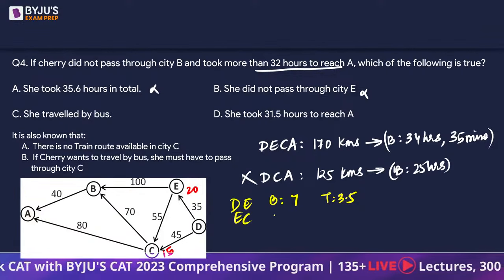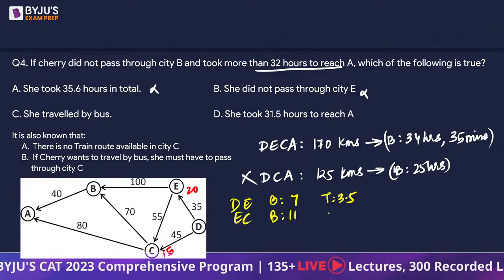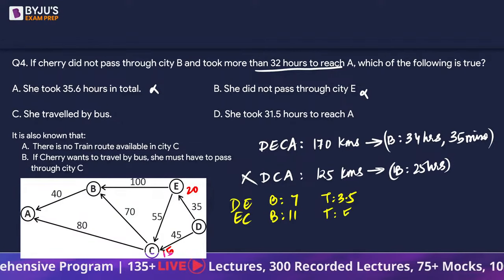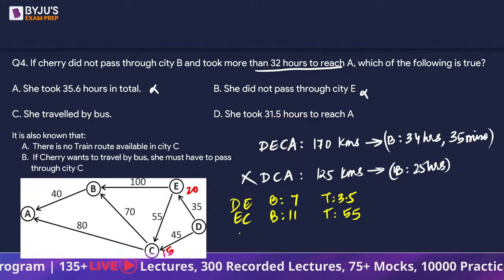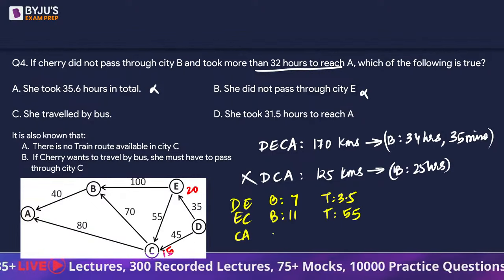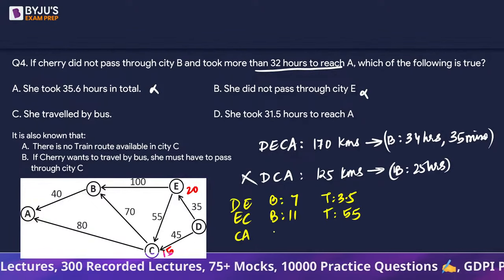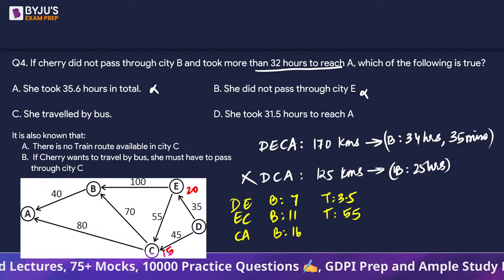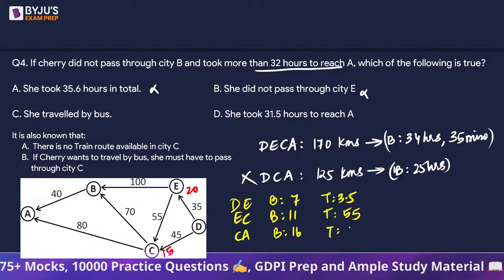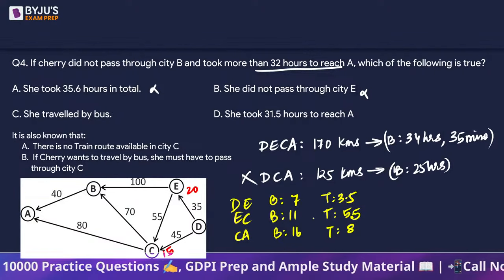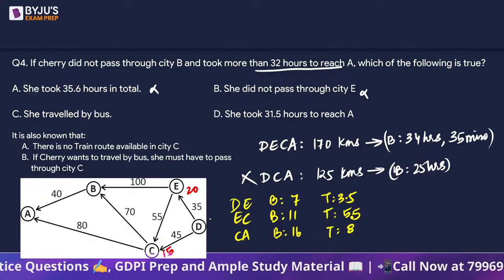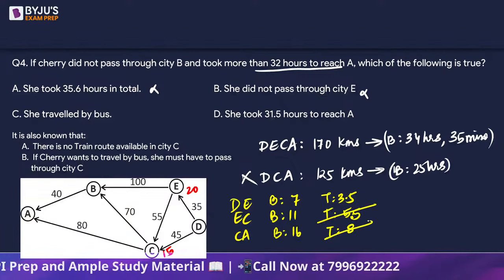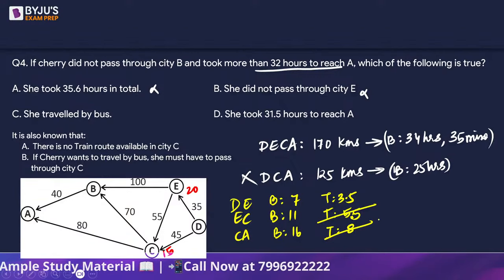Next, if we look at EC, if somebody takes a bus, that's 11 hours. If somebody takes a train, that is going to be 5.5 hours. And finally, CA, the third route of this journey. Somebody takes bus, that's going to take 16 hours. And if somebody takes a train, that is going to be 8 hours. Now, we can't take a train in EC and CA because there is no train station at C.